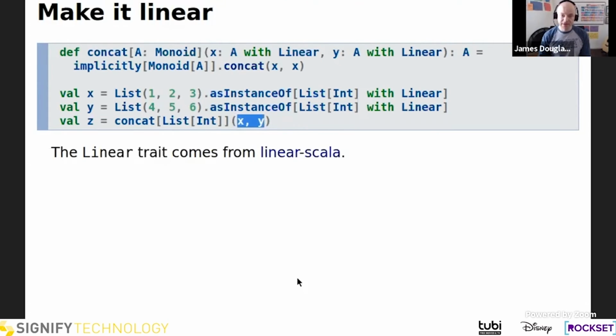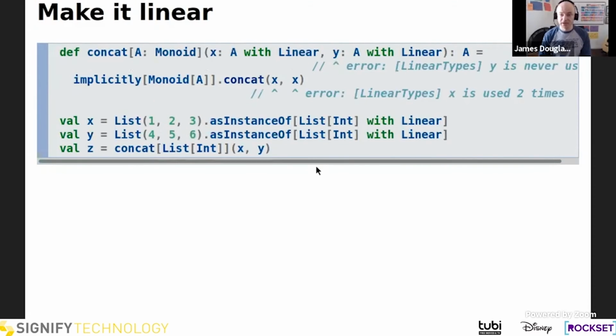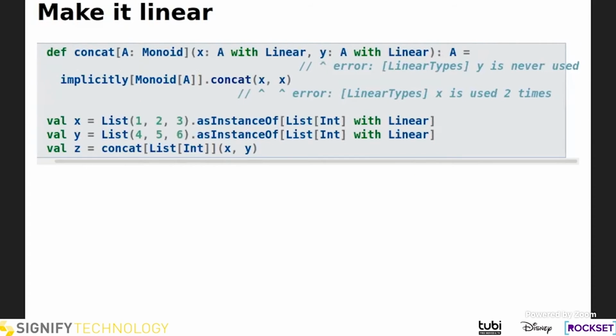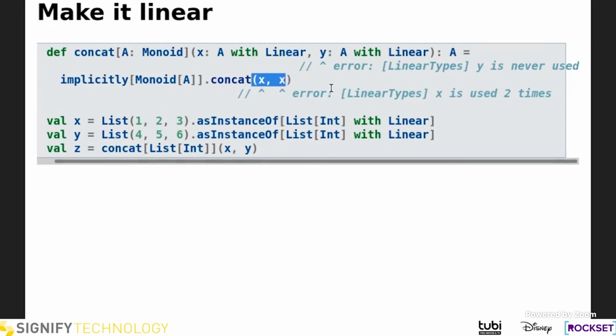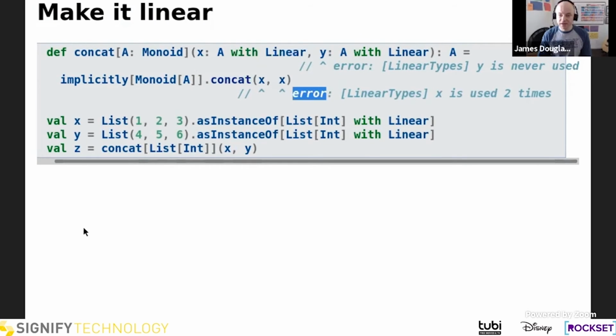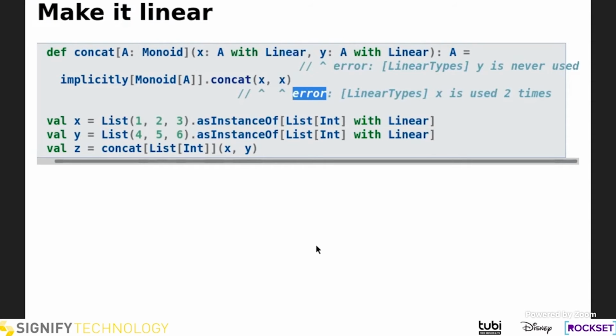So when we try to compile this with linear Scala, we get a compile error. So the linter will give us a couple of errors. It will say that, hey, you told me that Y is linear, but you never used it. It was used 0 times, and it must be used once. And similarly, you told me that X is linear, but you're using it twice. And so these are the errors that you'll get from linear Scala when you try to compile this code. So now this bug is caught at compile time, which is great. It's a much better time to catch bugs.